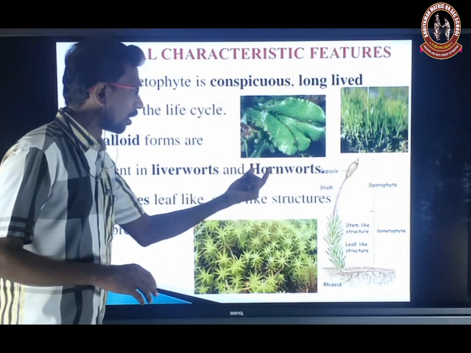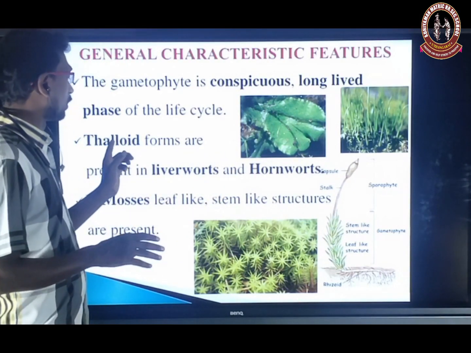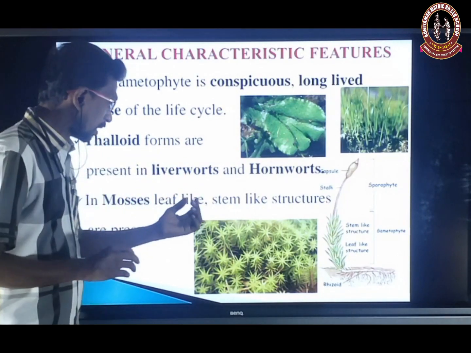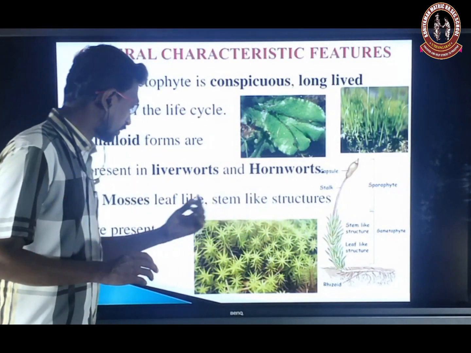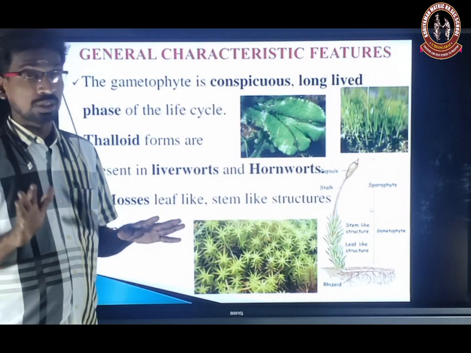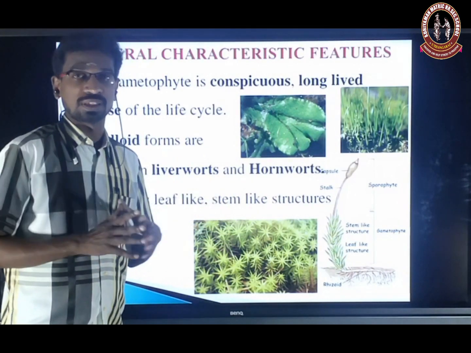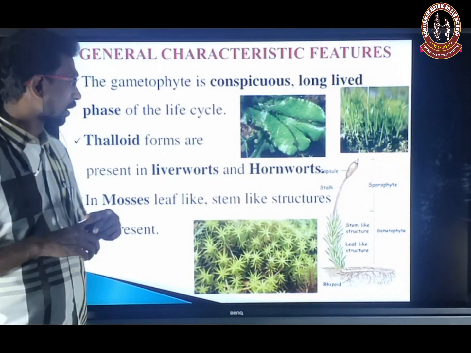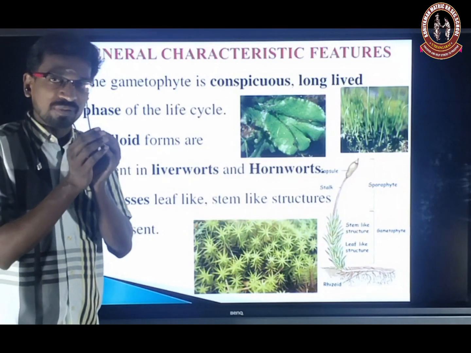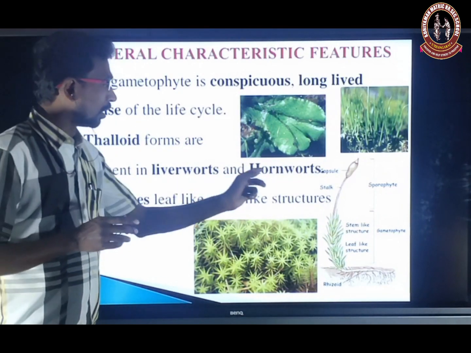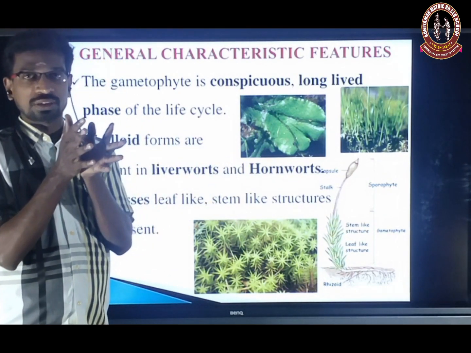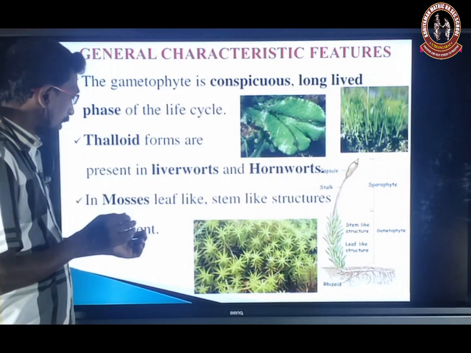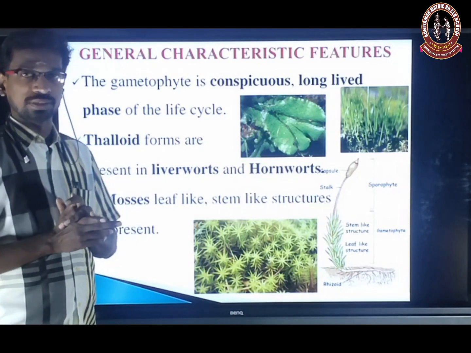In liverworts and hornworts, the plant body is an entirely thalloid structure. But in mosses, leaf-like and stem-like structures are present, not true leaf and stem. So mosses are the advanced form of bryophytes. Liverworts are a very primitive form of bryophytes, and hornworts are moderate.